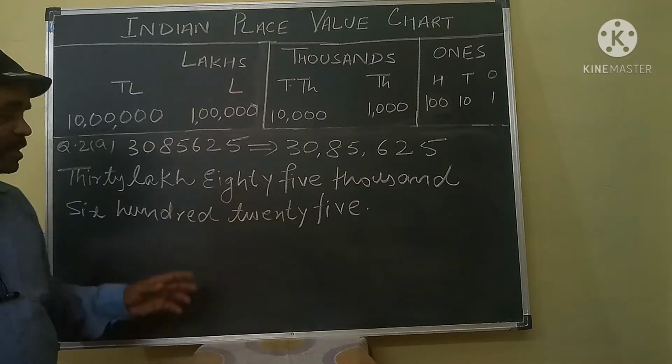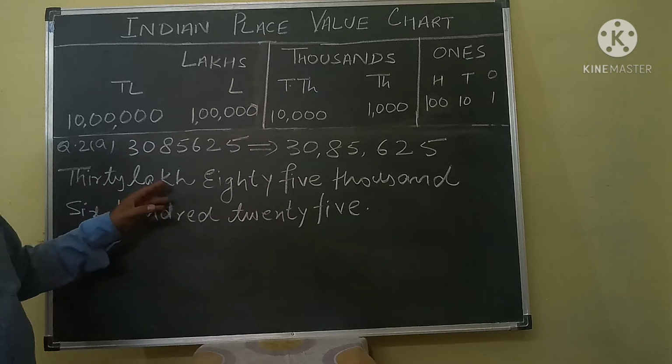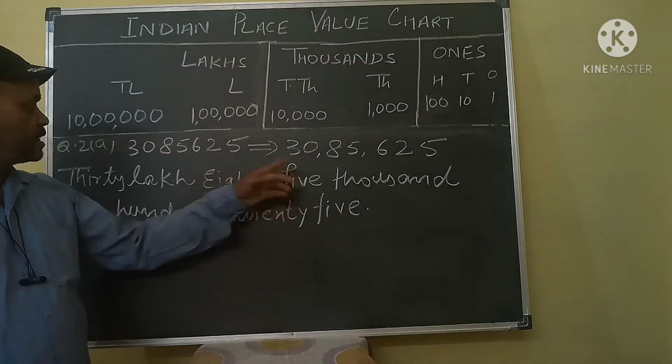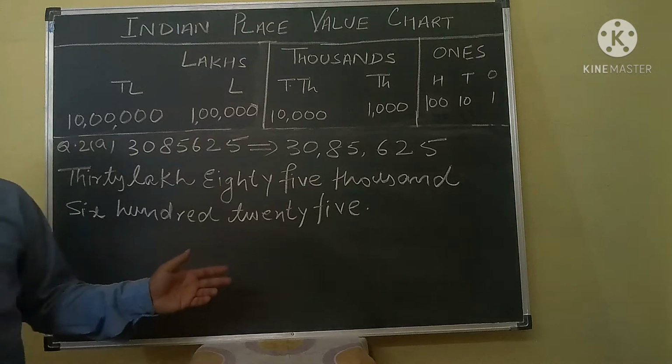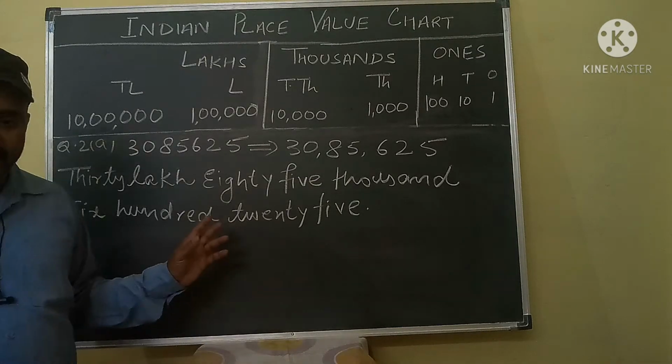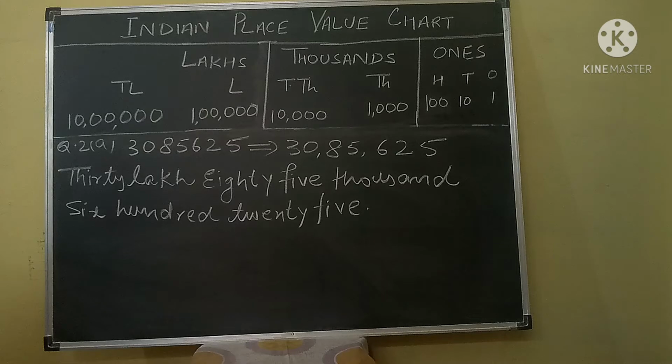Okay. 30 lakh 85,625. This is the required answer for your required question. Okay. Again,